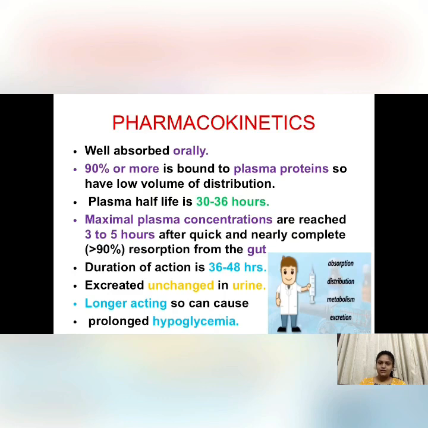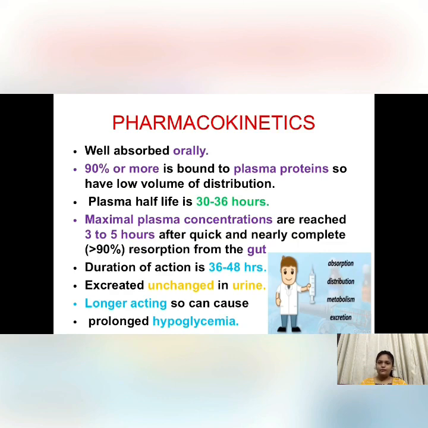So if any patient is having severe renal impairment, then it will stop the excretion of this drug. So we cannot administer this drug, chlorpropamide, in any patient having renal impairment. Also, being longer acting, there are chances of hypoglycemia, prolonged hypoglycemia.